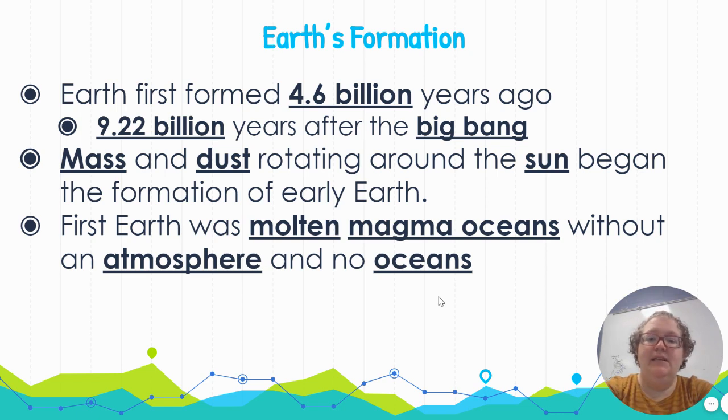So there was mass and dust rotating around the sun. All those different elements and that dust rotating around the sun began the formation of early Earth. Gravity pulled them together. At first, Earth was molten magma oceans with no atmosphere and no oceans. We call it a magma ocean because it was literally just flowing melted rock everywhere.